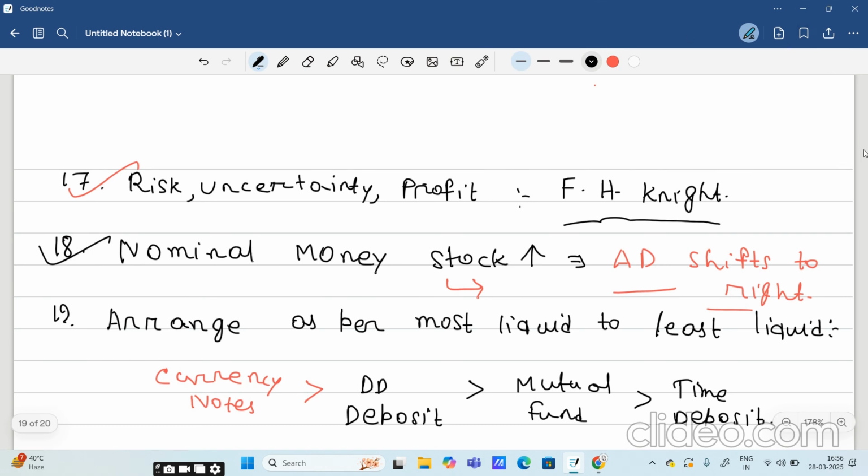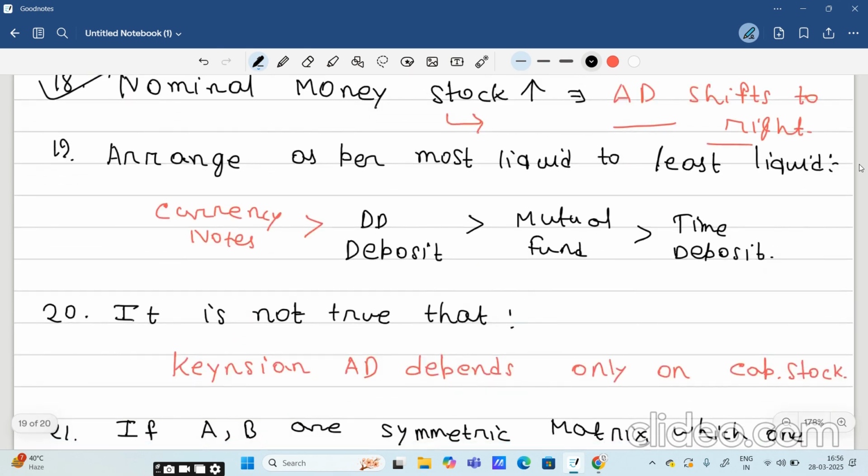Arrange as per most liquid to least liquid. So currency deposit is the most liquid thing, then the demand deposit comes, then the mutual fund comes, then the time deposit comes. Okay, this was the tricky case, that mutual fund comes before time deposit in terms of liquidity, because time deposit is a fixed deposit. You require time to convert it into cash. It may be of 1 year, it may be of 5 years. Before that you can't convert it into cash, but mutual fund you can sell anytime. So this can be converted into cash anytime. Okay, so this is the correct order of the most liquid to least liquid.